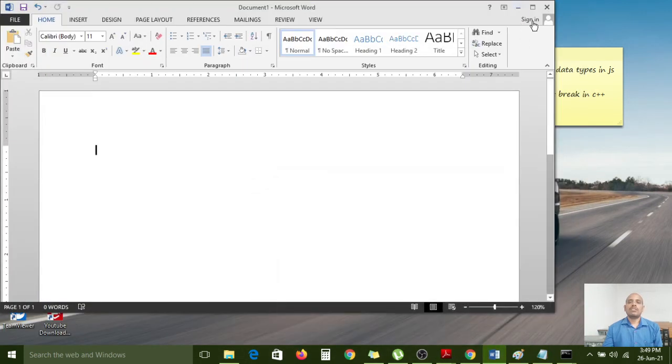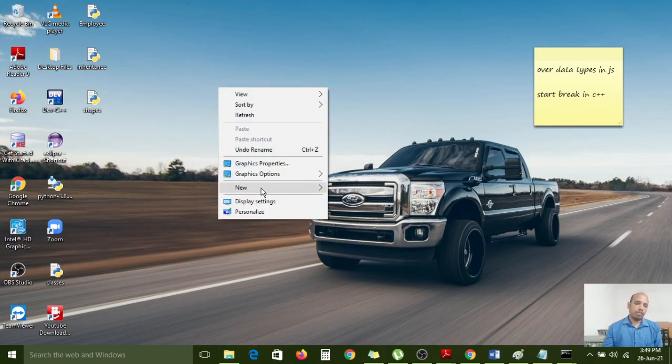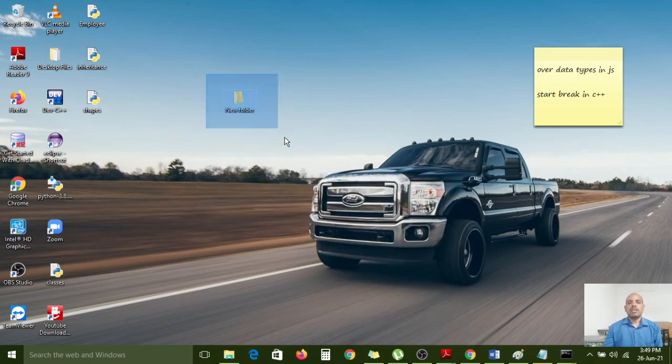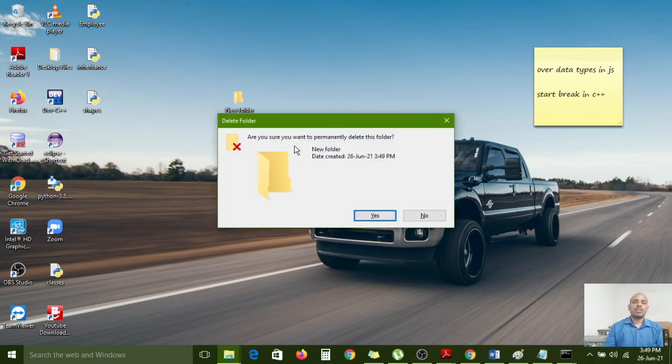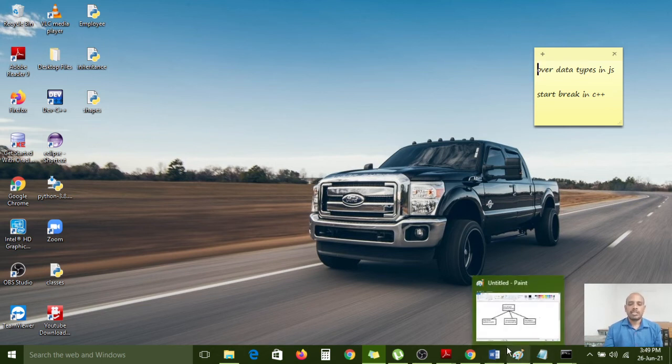So here, carefully observe. This is also one of the Windows operating systems. If you want to create a new file, for that, right click and choose the new option, and this is also user interface, new folder. So you can see the folder has been created. Now I want to delete this folder, so I simply press the Ctrl D option. So it is deleting. By using the user interface, it is a very easy process. That's why it is called graphical user interface, because the user interface is created with graphics only, to represent things very effectively.